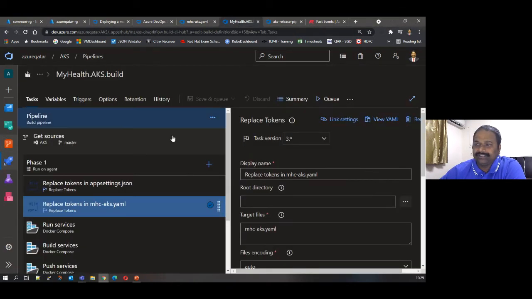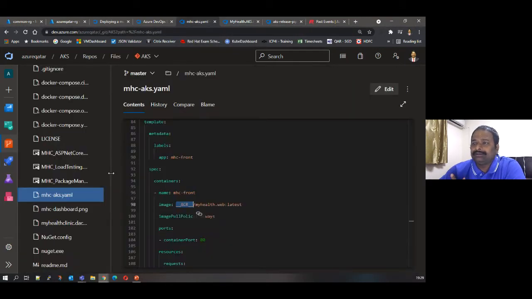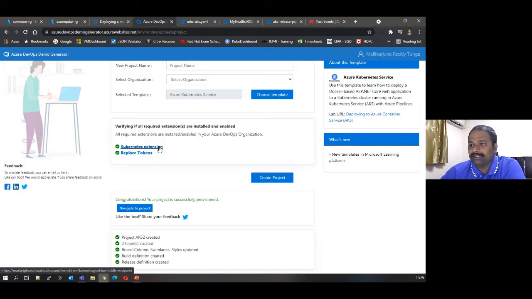That is how this replace token task is helpful. Same with appsettings JSON: the database name will be changed there. This code is generated when you use the Azure DevOps demo generator. When you create the project, the code will be created and the pipeline also will be created. All you need to do is replace the variables and then run your pipeline. As simple as that.